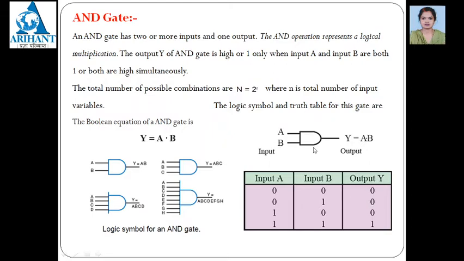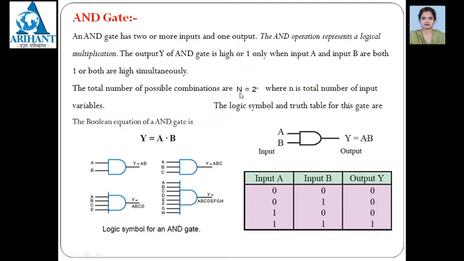The symbol of the AND gate, for the two input AND gate, has A and B as two inputs, and Y is equal to the multiplication of these two, A into B. So the Boolean expression of the AND gate is Y is equal to A into B. If three inputs are there, Y is equal to A into B into C. Likewise, for any number of inputs, multiply all the inputs. This is all about the AND gate.